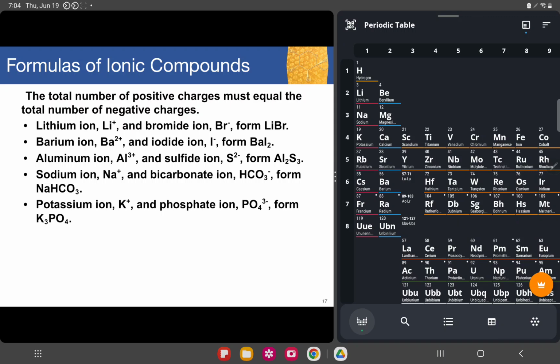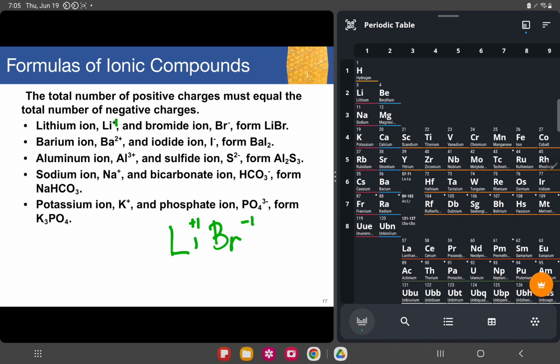So lithium ion and bromide ion form lithium bromide. On its naming, we'll discuss how it's being named. But always remember this one, if you want to better understand it. Since lithium ion has positive 1, this one is positive 1, and bromine is negative 1.